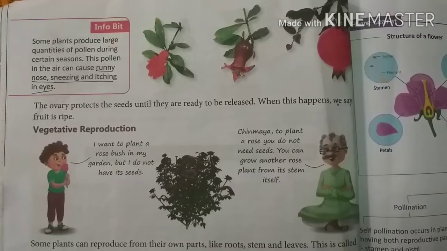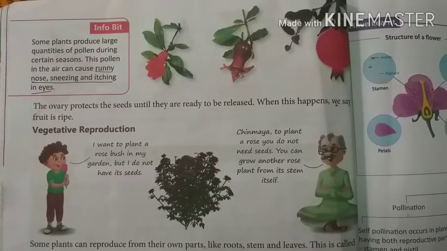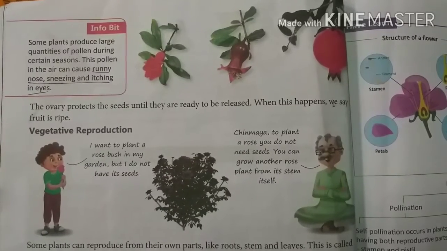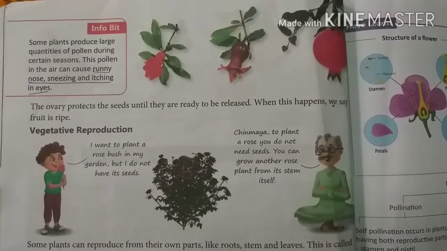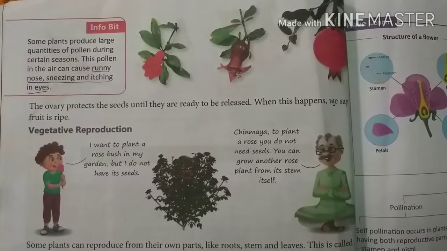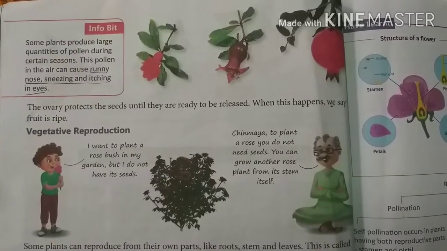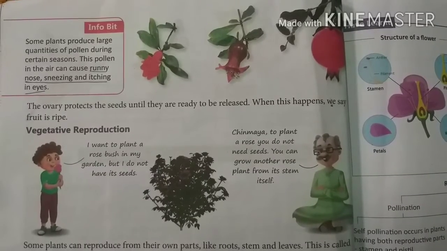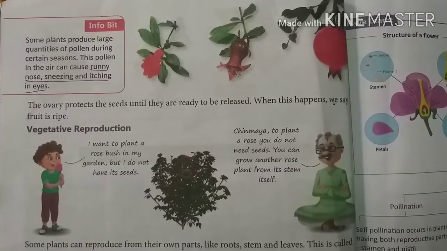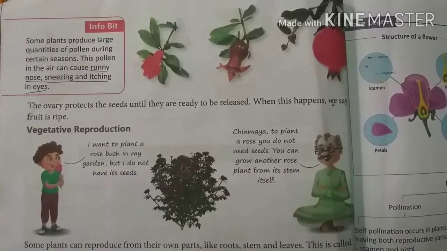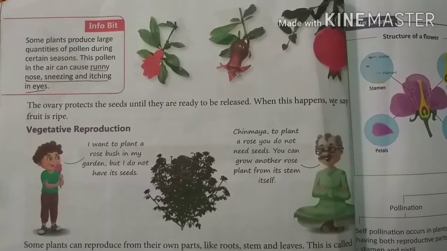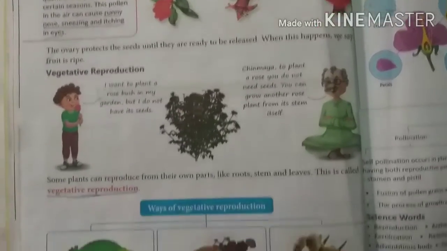Now, the ovary protects the seed until they are ready to be released. So who protects the seed? The ovary protects the seed until they are ready to be released. When this happens, we say the fruit is ripe. So who protects the seed? The ovary protects the seed, and we can say that the fruit is ripe.